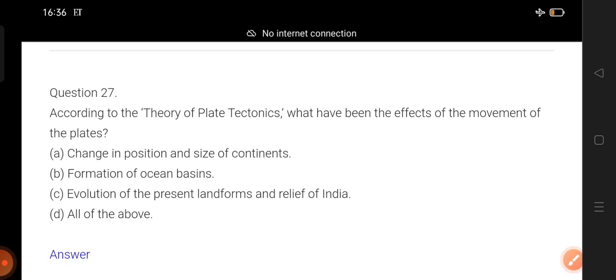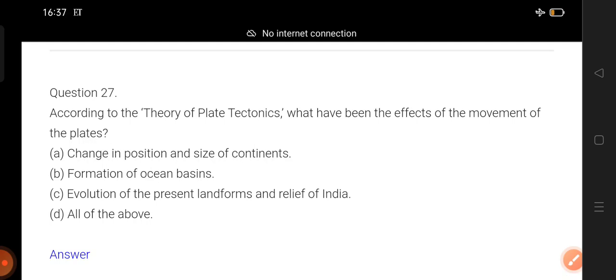27. According to the theory of plate tectonics, what have been the effects of the movement of the plates? प्लेट का मूवमेंट का कारण क्या होता है, यही कह रहा है. Change in position and size of continents, might be correct, I might be wrong.